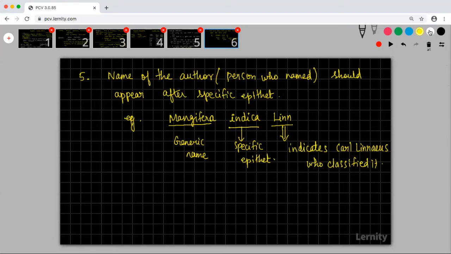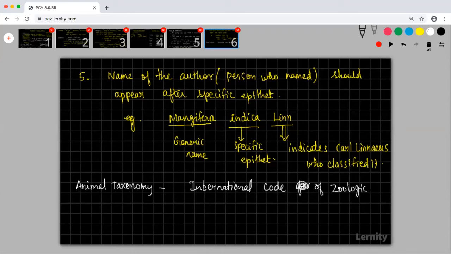So who are these people who are responsible for naming? Two organizations are there. The animal taxonomy is done by the International Code of Zoological Nomenclature. We call this ICZN.